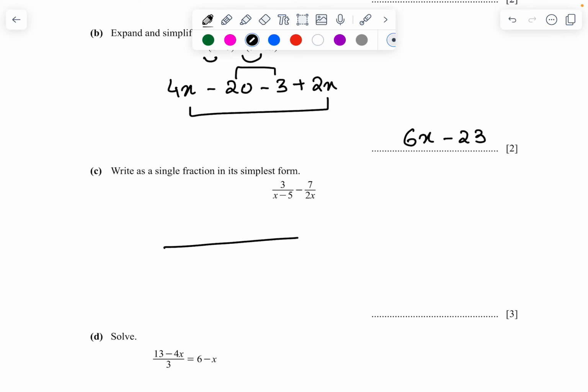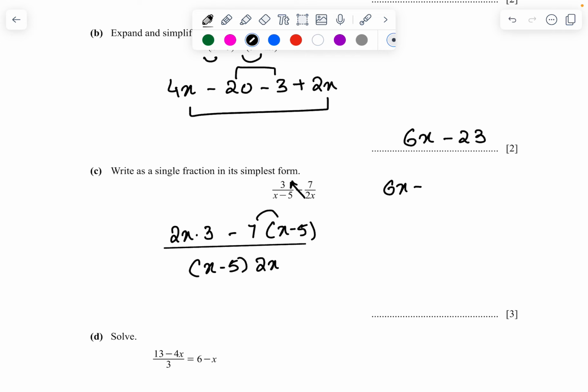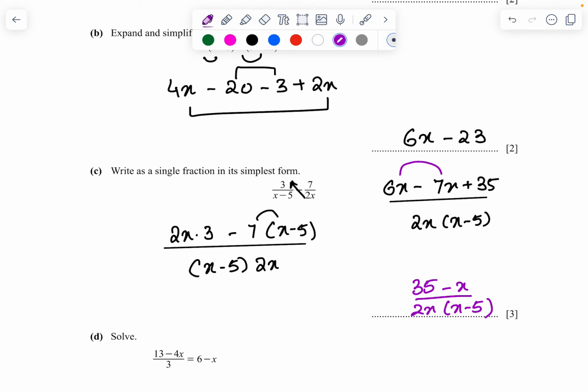Write as a single fraction. Take the common denominator, x minus 5 times 2x. Do the cross multiplication. 2x times 3 minus 7 times x minus 5. So it becomes 6x minus 7 times x is 7x. Minus times minus is plus. 7 times 5 is 35, divided by 2x times x minus 5. So 6x minus 7x is negative x, plus 35, upon 2x times x minus 5. That's going to be the final answer.